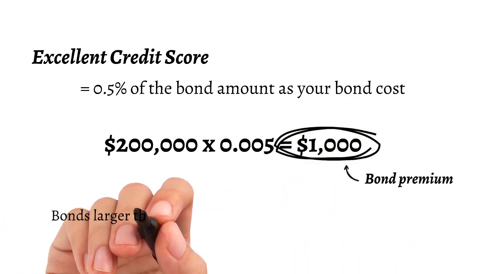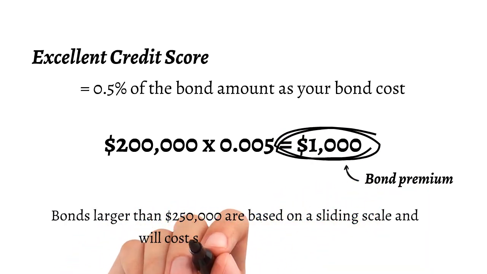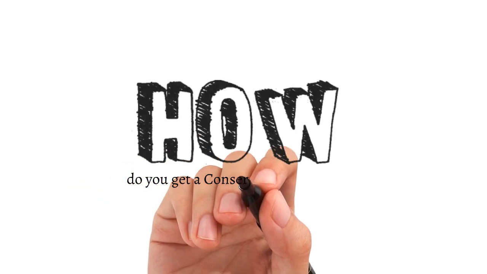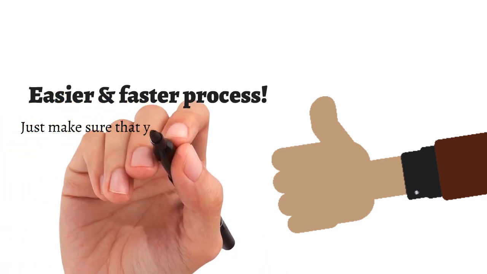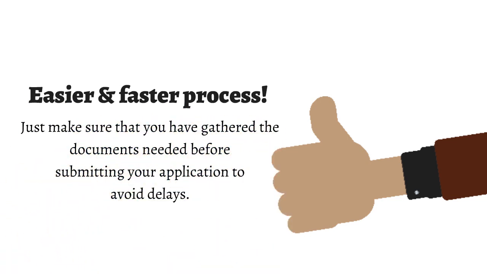Bonds larger than $250,000 are based on a sliding scale and will cost slightly less than 0.5%. How do you get a conservatorship bond? We have made the conservatorship bond process easier so that you can get yours immediately. Just make sure that you have gathered the documents needed before submitting your application to avoid delays.